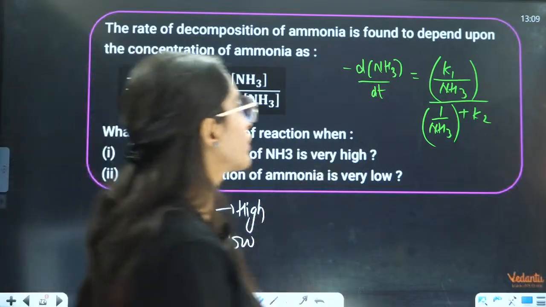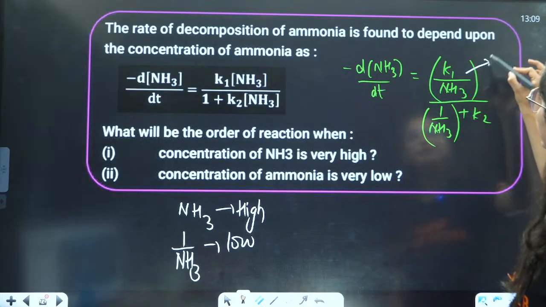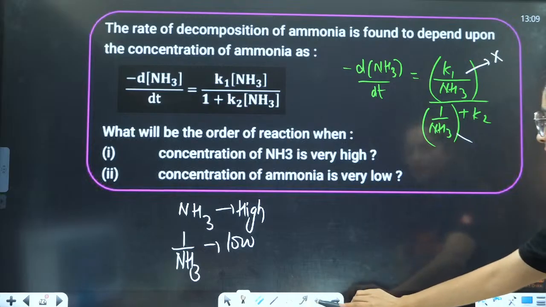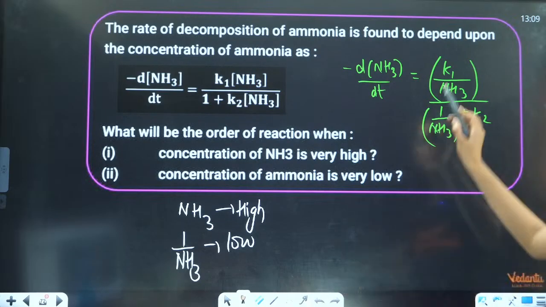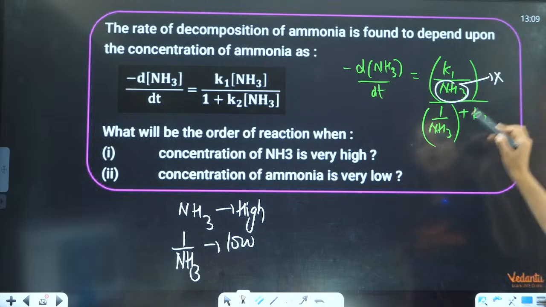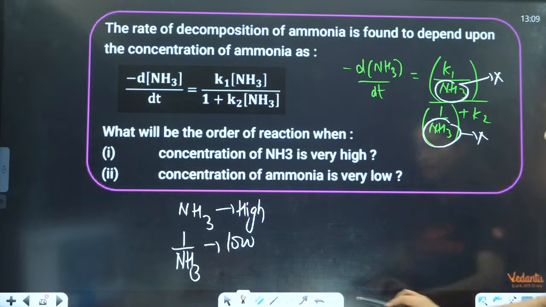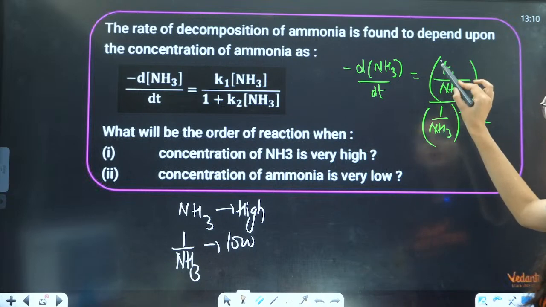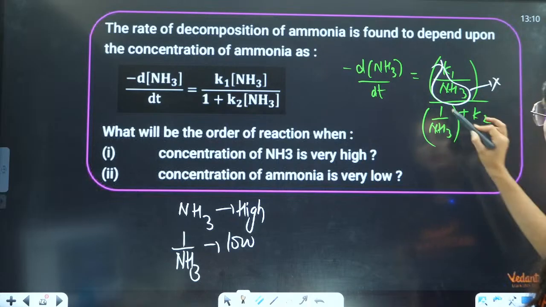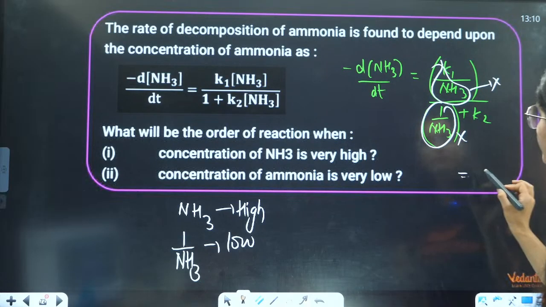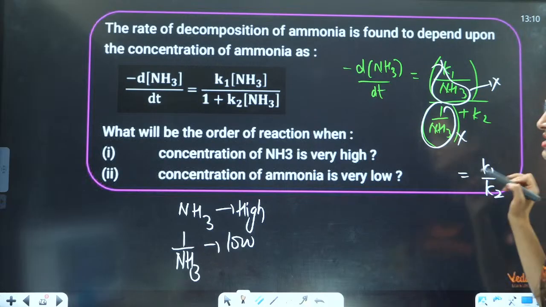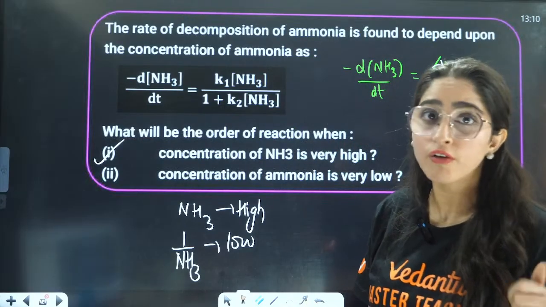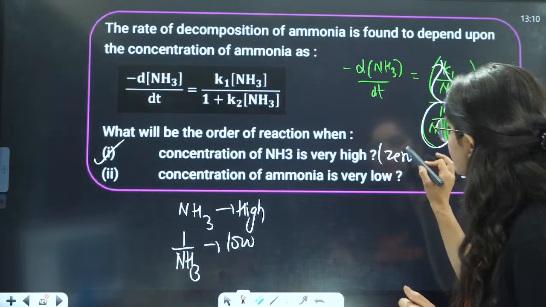If 1 by NH3 is very low, we can neglect this term, because it is 1 by NH3, a division. So the answer will be K1 by K2, which is independent of the concentration. When the rate is independent of the concentration, it is a zero order reaction. So this is going to be a zero order reaction.